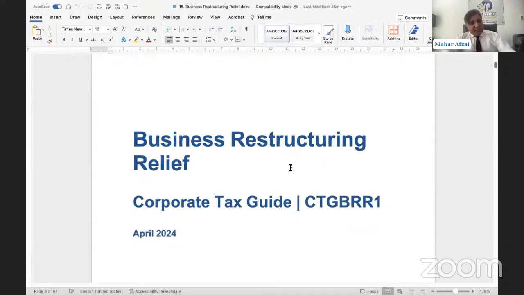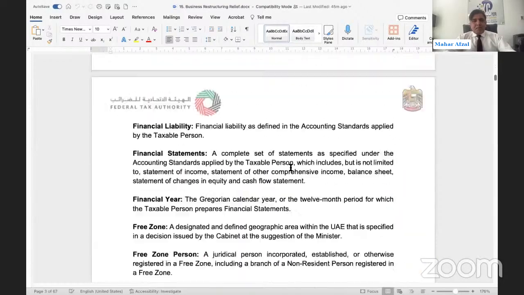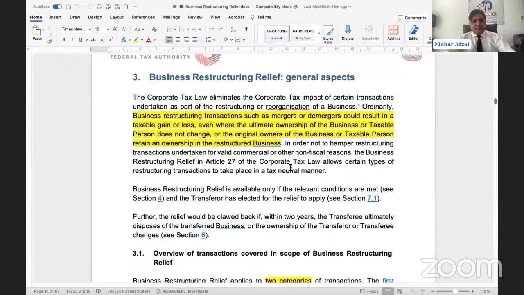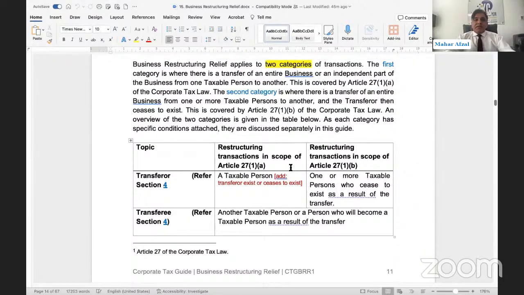Okay, have a look into this guide. 27(1)(a), 27(1)(b), we have already discussed.